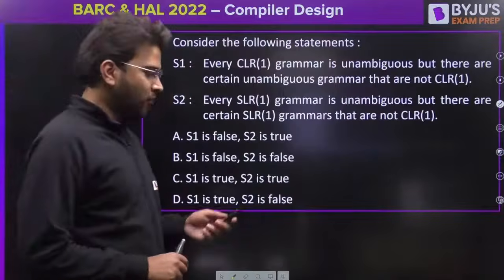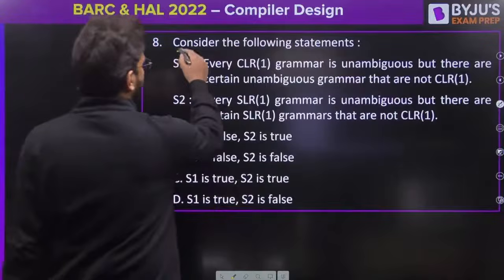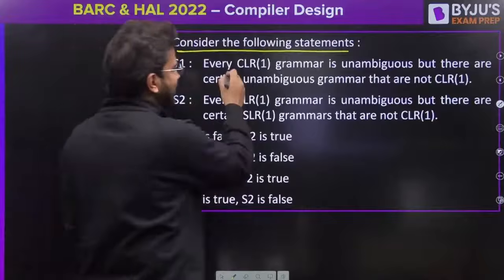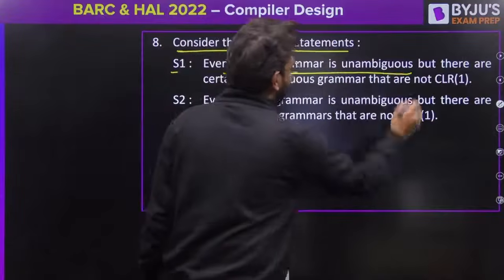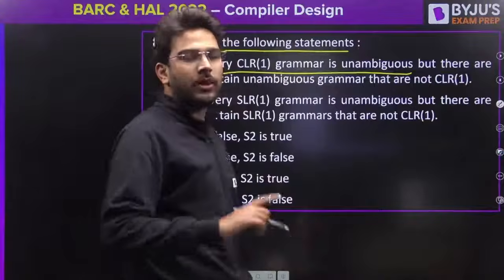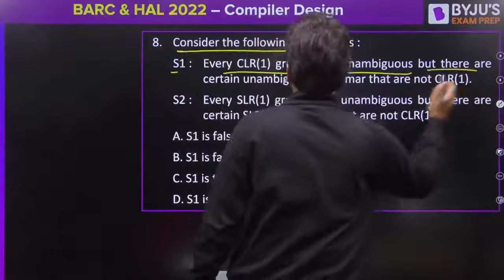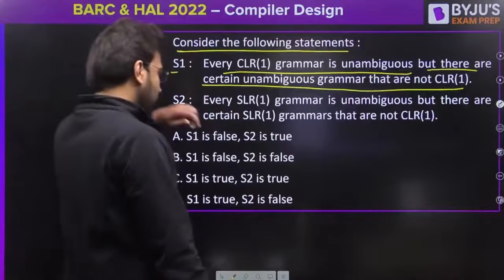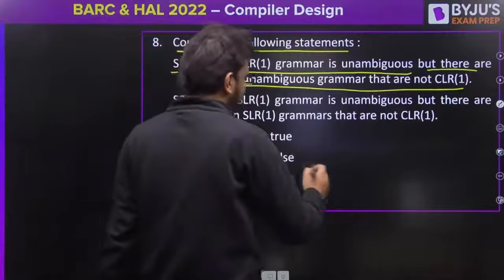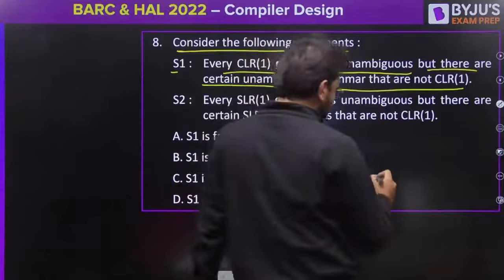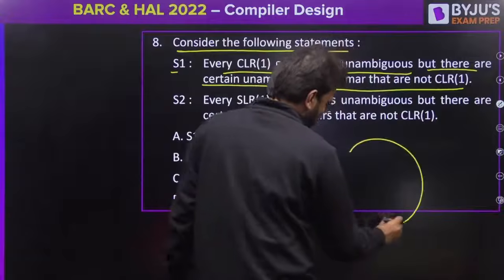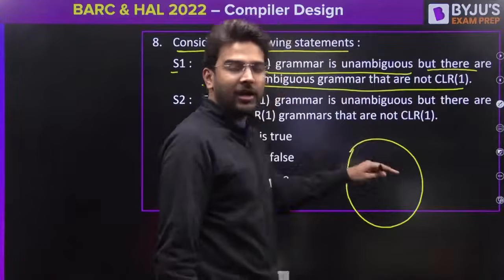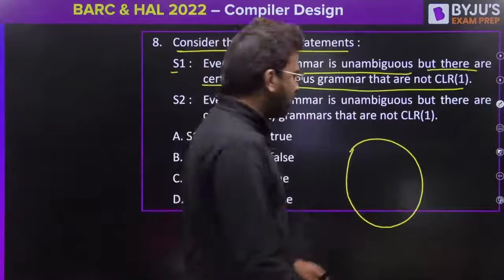Consider the following statements. So we have two statements here. Statement 1 is every CLR1 grammar is unambiguous, but there are certain unambiguous grammars that are not CLR1. So if you remember that diagram, we have the CLR1 here. Inside CLR1 we have LALR1, then we have SLR1, then we have LR0 also, right?